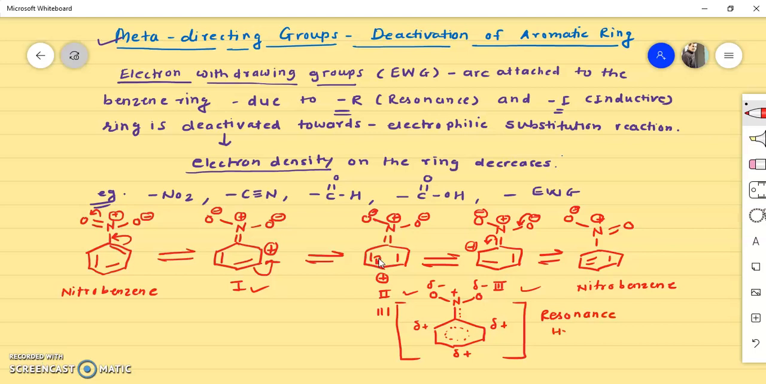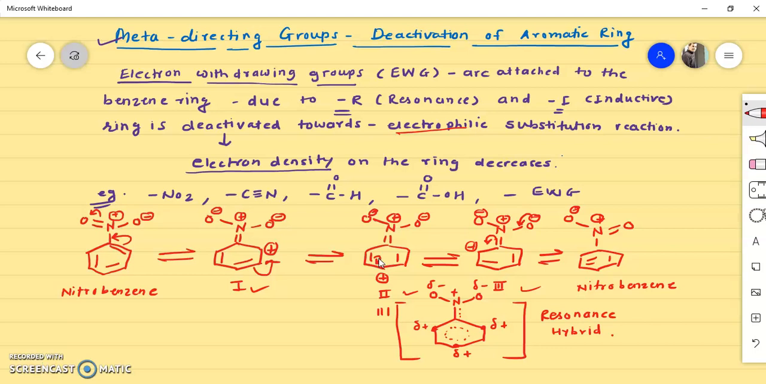Resonance hybrid structure. Now here you will get the answer to why the ring is deactivated towards electrophilic substitution. You find here there is a positive charge on these positions on the benzene ring. For electrophilic aromatic substitution the benzene ring must be electron rich, but here, due to the presence of an electron withdrawing group, the electron density on the benzene ring is decreasing. That's why the ring is deactivated towards electrophilic aromatic substitution.